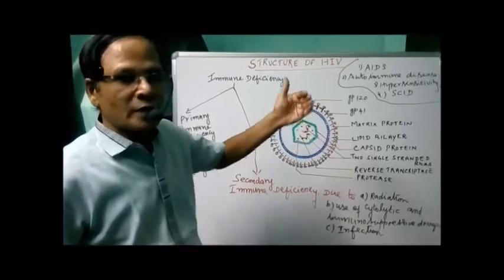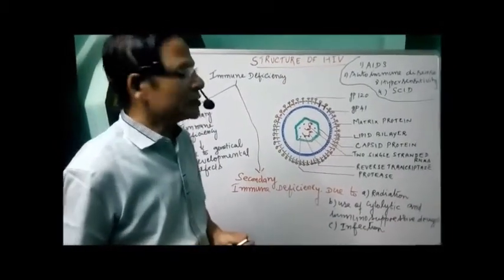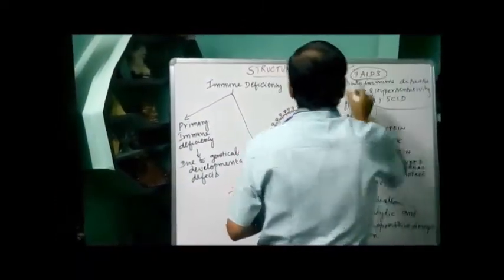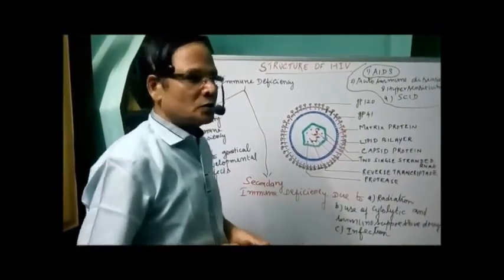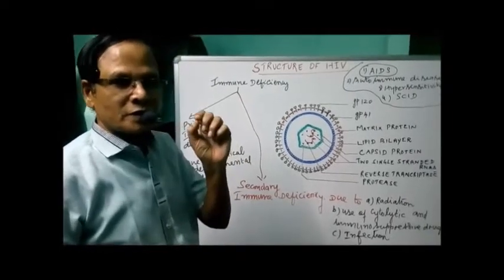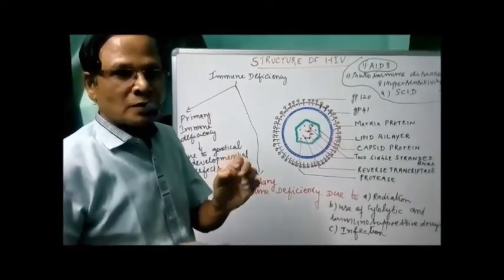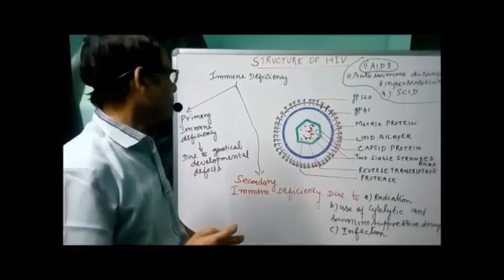One such immunodeficiency disease is AIDS, so today we give importance to knowing more about AIDS. Immunodeficiency diseases result from a failure in one or more components of the immune system.